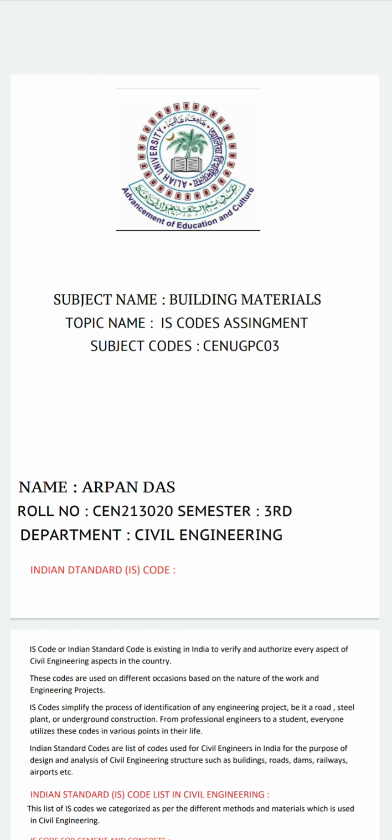Now I am discussing IS codes. This is part of a building materials assignment, and the assignment is given by our sir Mohsin Jamal.